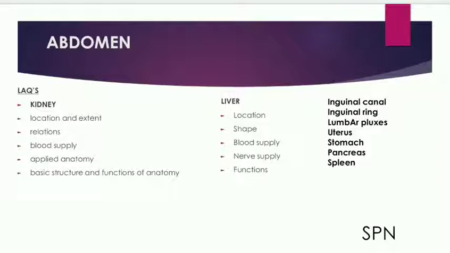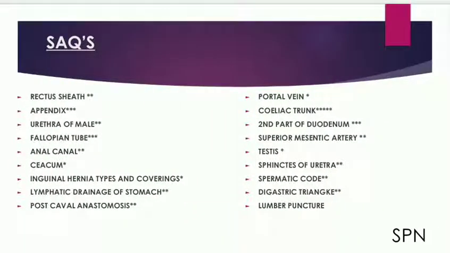Pancreas, spleen, ligaments. Shortly, rectus sheath, appendix, urethra of male, fallopian tube, anal canal, cecum, inguinal hernia, types and coverings, lymphatic glands of stomach, postcaval anastomosis, portal vein, celiac trunk, second part of duodenum, superior mesenteric artery, testis, sphincters of urethra, spermatic cord, digastric drainage,